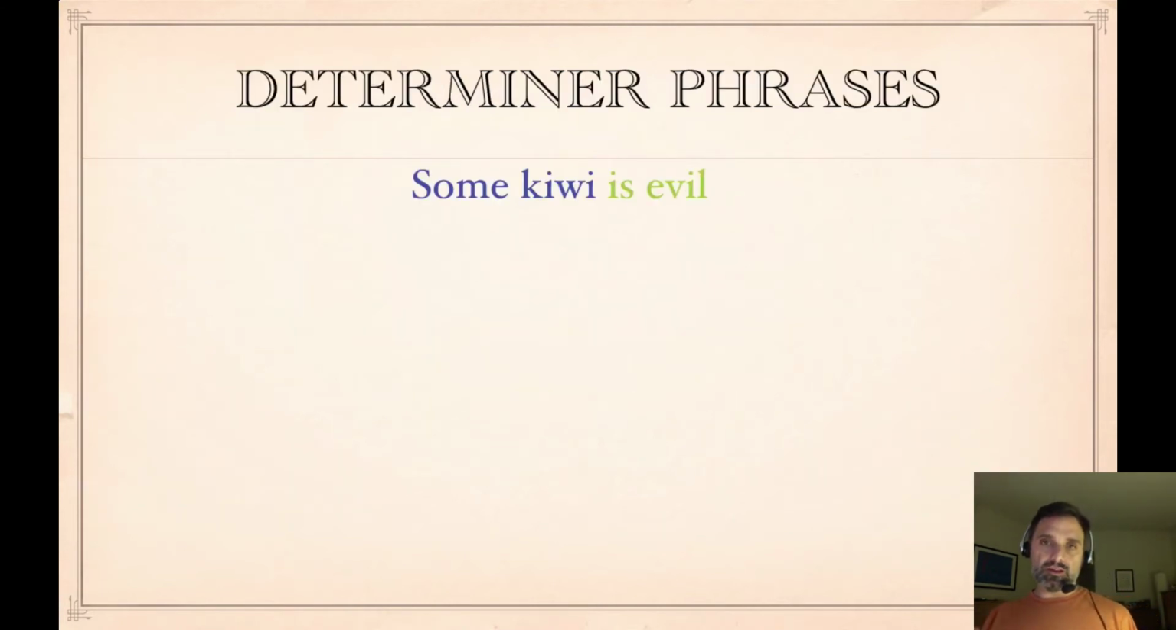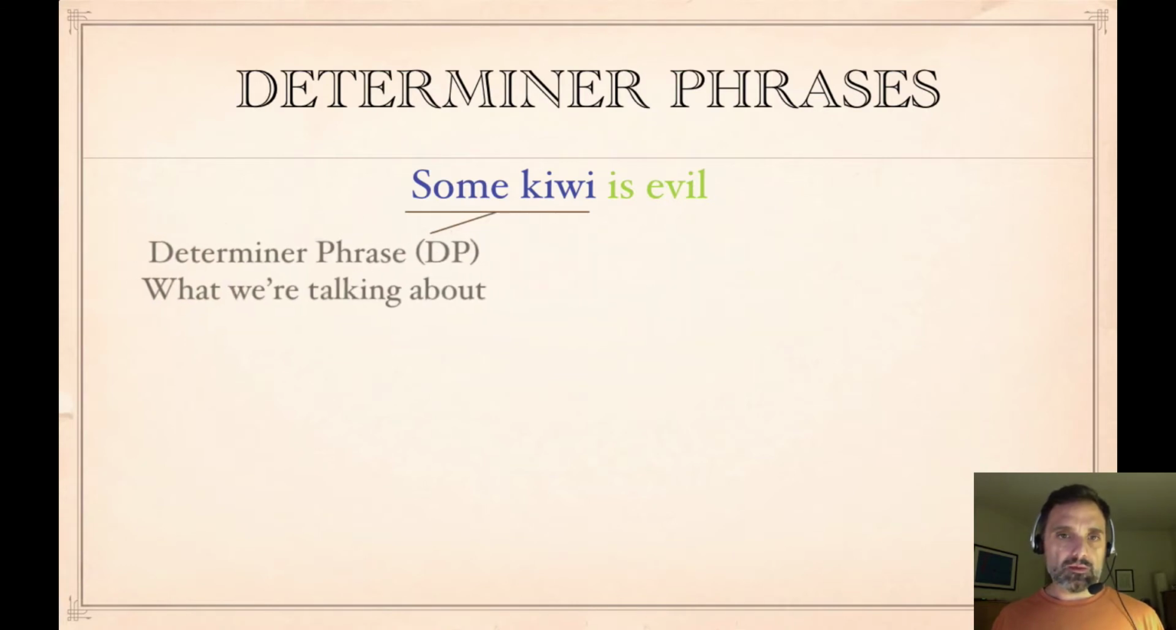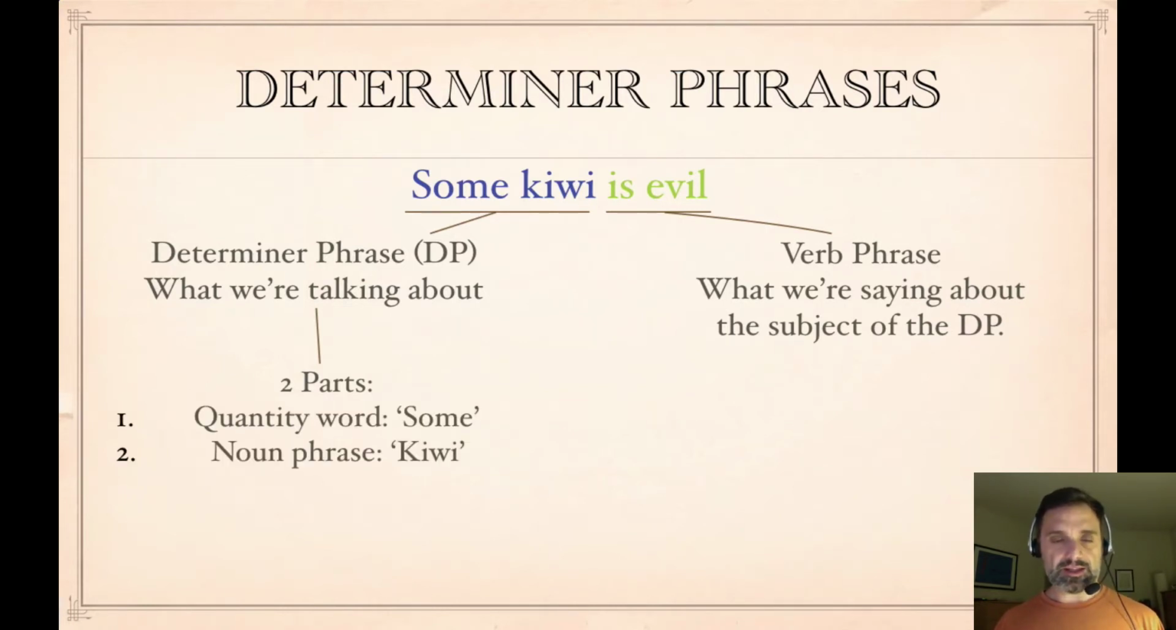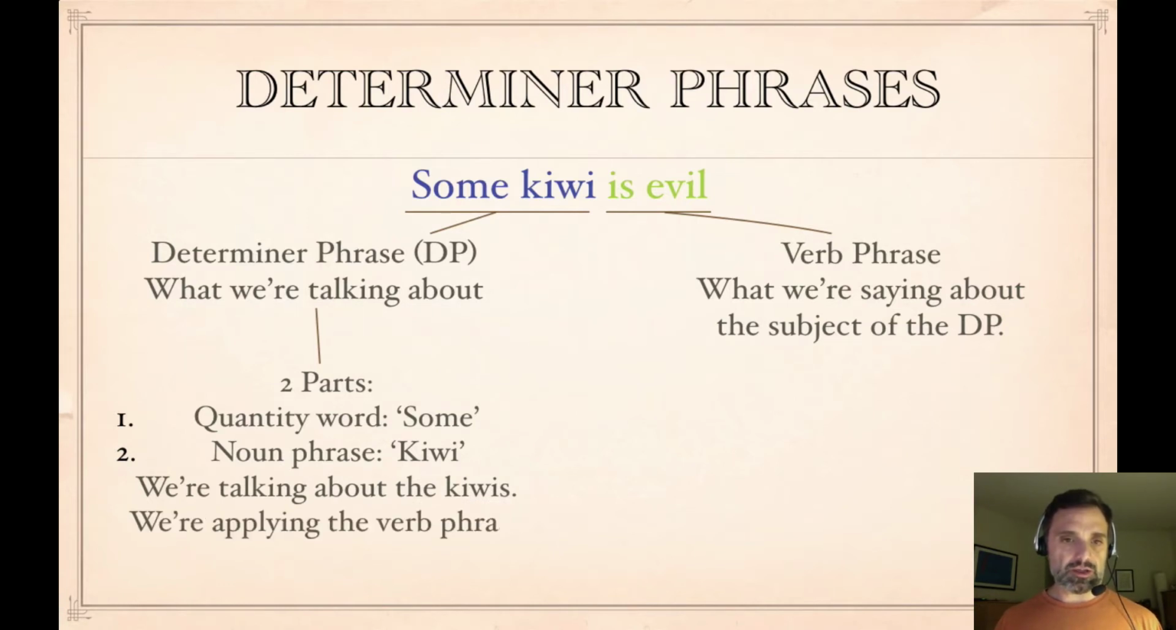And again, we can break this in half into some kiwi, the determiner phrase, and is evil, the verb phrase. The determiner phrase is what we're talking about, and the verb phrase is what we're saying about what we're talking about. The determiner phrase has two parts: the quantity word some, and the noun phrase kiwi. So this means we're talking about the kiwis, that's what the noun phrase does, and the some tells us we're applying the verb phrase to at least one of them.